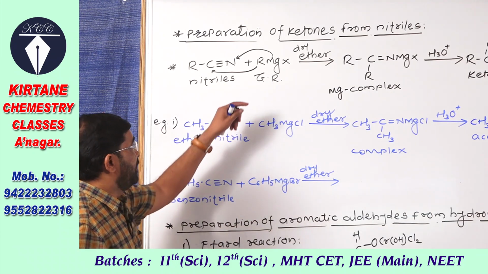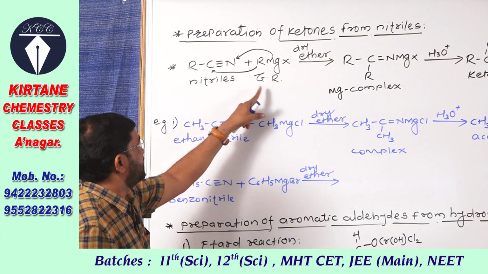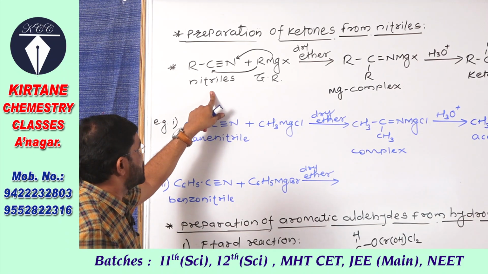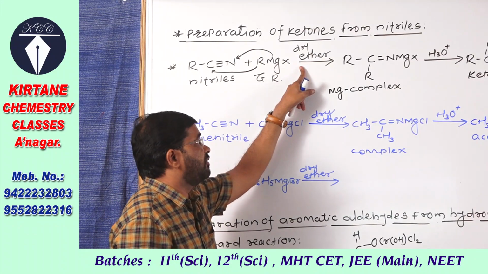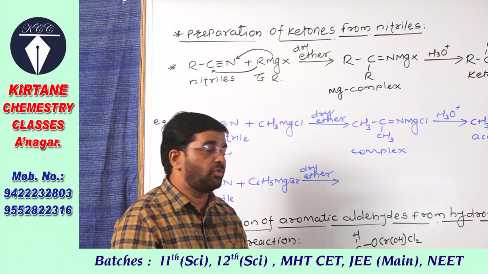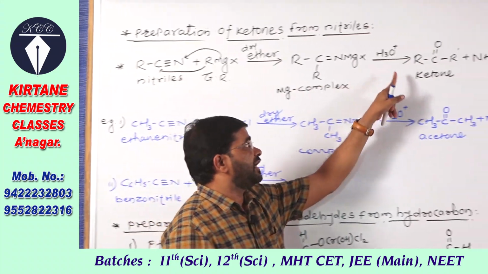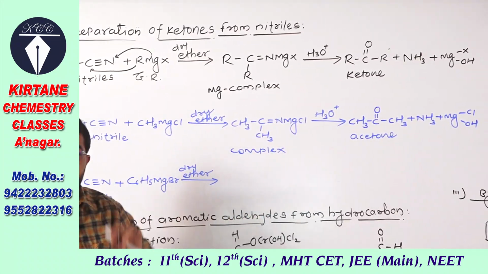So when Grignard's reagent is added in nitriles or cyanides in the presence of dry ether as solvent, it first gives magnesium complex, and that on acid hydrolysis gives ketone.